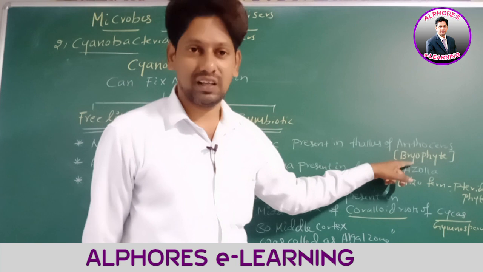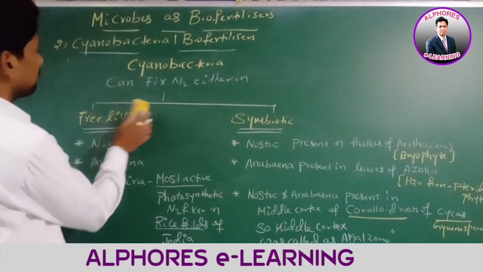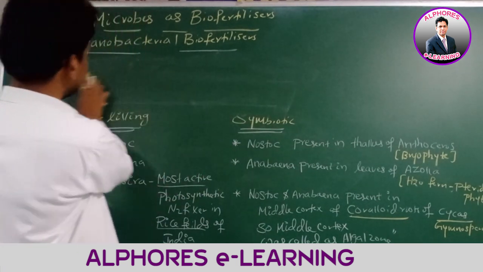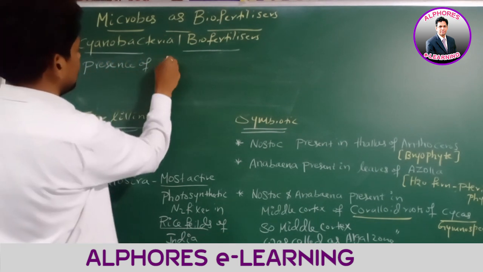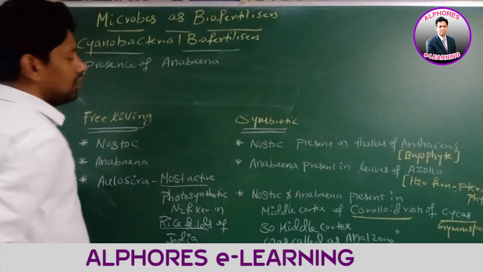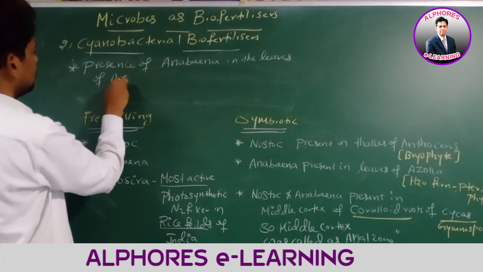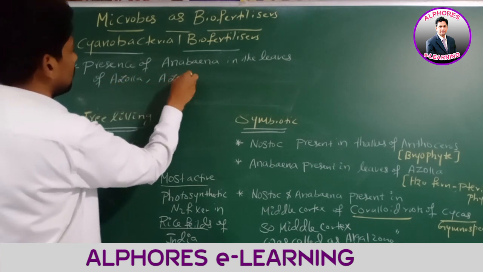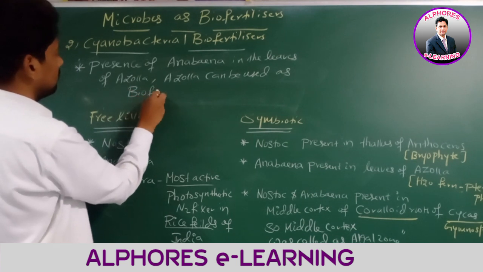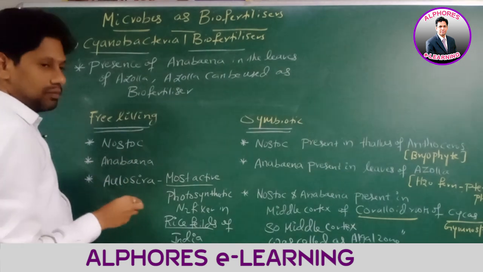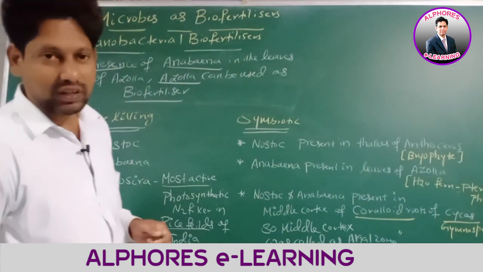Azolla can be used as a biofertilizer due to the presence of Anabaena. Is this statement okay? Right.